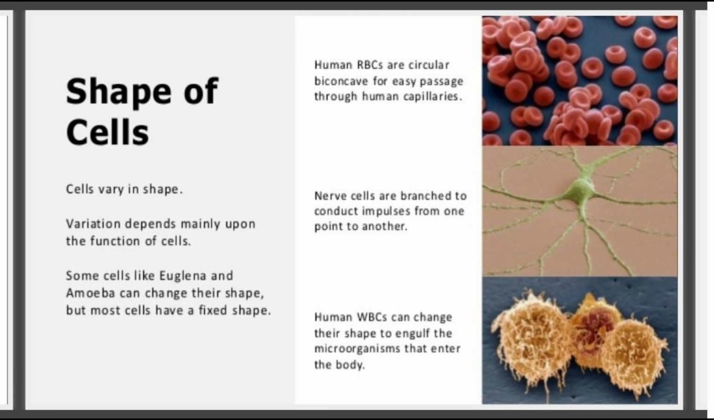Now all the cells are not of the same shape, they do vary in shape also. Variation depends mainly upon the function of the cell. Some cells like euglena and amoeba can change their shape, but most cells have a fixed shape. For example, human red blood cells, or RBC, are circular and biconcave for easy passage through the blood capillaries. Nerve cells are branched to conduct impulses from one point to another. Human white blood cells, or WBC, can change their shape to engulf the microorganisms that enter the body.